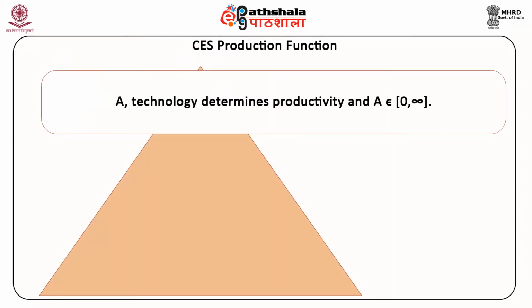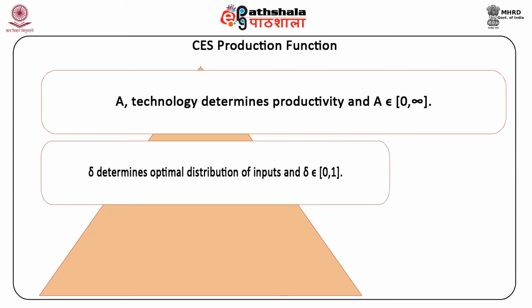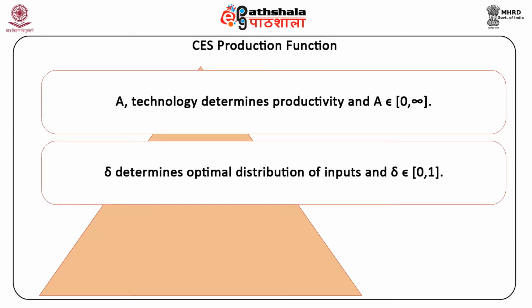A, technology, determines the productivity, and A belongs to 0 and infinity. Delta determines the optimal distribution of inputs, and delta belongs to 0 and 1.